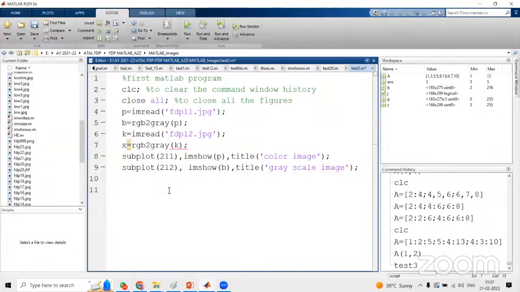So now we have to read 2 images. We have to display 4 images totally, the images we have read along with their grayscale images. So we can make a 2 by 2 matrix, 2 rows, 2 columns.